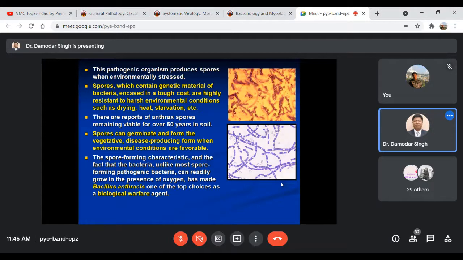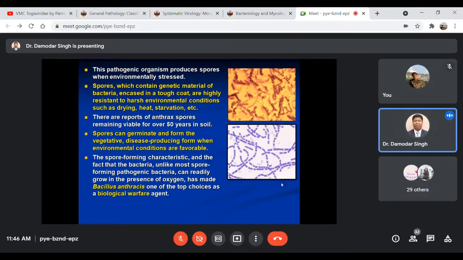The spores can germinate and form the vegetative, disease producing form when the environmental conditions are favorable, right? And this spore forming characteristic is unlike most spore forming pathogenic bacterial organisms, so it can readily grow in the presence of oxygen, particularly.